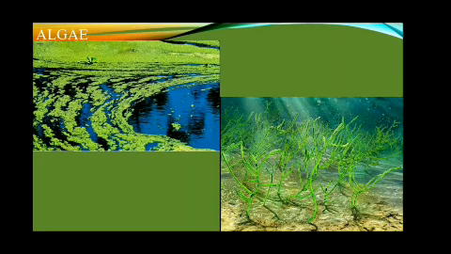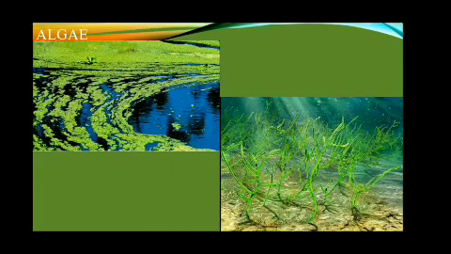Some algae are symbionts. Symbionts means two organisms living together. There is a mutual association between the two organisms. Here both organisms are benefited and no one is harmed. So some of the algae live with fungi, and that is called lichen. In a few species of algae, they grow on another plant. They are called epiphytes.